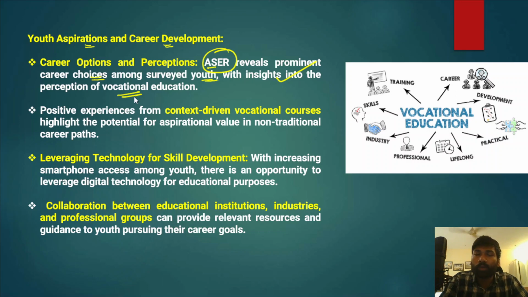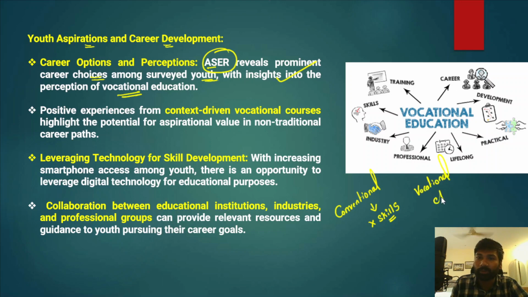So now I wanted to link vocational education with the demographic dividend. Now if you look at conventional education, the problem with conventional education is that students very often lack skills. When I say skills, those skills are not industry relevant. So those skills are not matching with the requirements of industries. But on the other hand, when we focus on vocational education or vocational training, that is where we can make critical use of the existing demographic dividend.